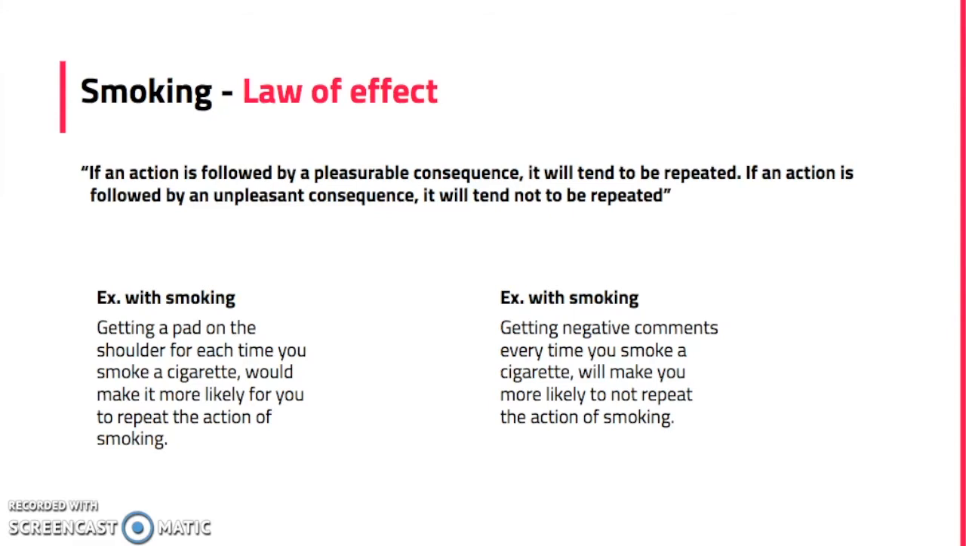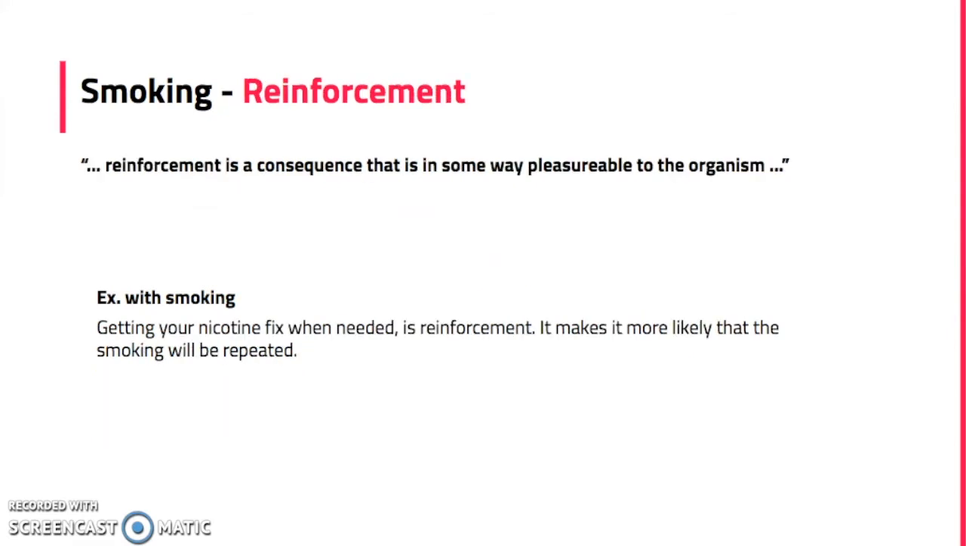Another important part of operant conditioning is reinforcement. Reinforcement is a consequence that is in some way pleasurable to the organism. In connection with smoking, an example would be getting your nicotine fix when needed. The satisfaction will make it more likely that the smoking will be repeated.